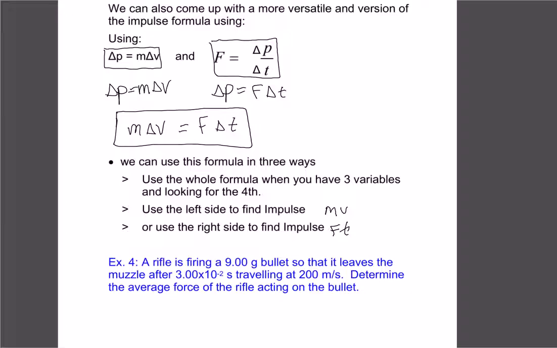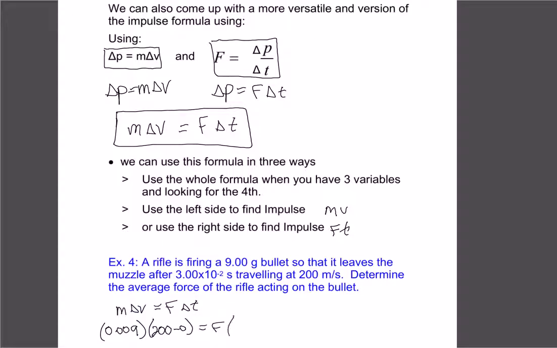So let's do this next example. We have a rifle shooting a bullet. So we got a mass, we got time, and we got a velocity. The question's asking, what is our force? So we're going to use this new combination formula and solve it for F. Our mass was 9 grams, so let's put that in kilograms, so 0.009. Our velocity started at 0 and it's leaving at 200. So we just have 200 minus 0. We can put that in if we want, or just leave it as 200, whichever.